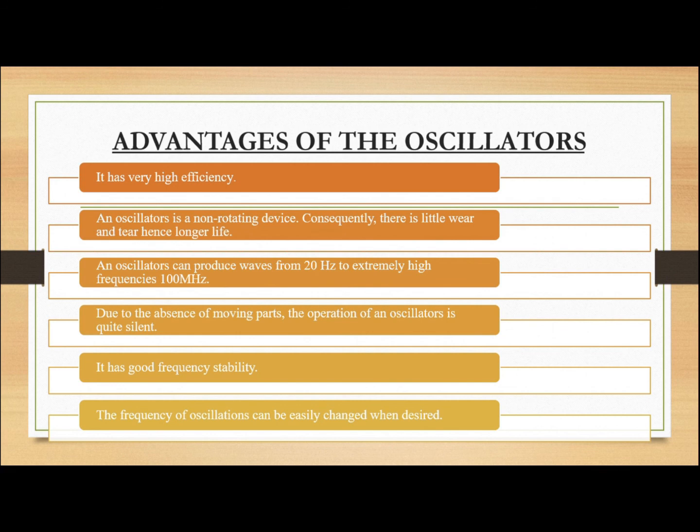Here are some advantages of the oscillators. It has a very high efficiency. An oscillator is a non-rotating device. Consequently, there is little wear and tear, hence longer life. And oscillators can produce waves from 20 Hz to extremely high frequencies, up to 100 MHz. Due to the absence of moving parts, the operation of an oscillator is quite silent. It has good frequency stability. And finally, the frequency of oscillation can be easily changed when desired.